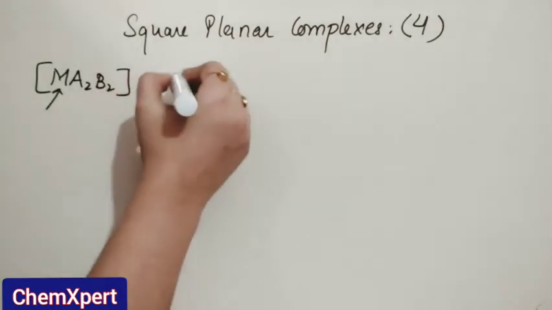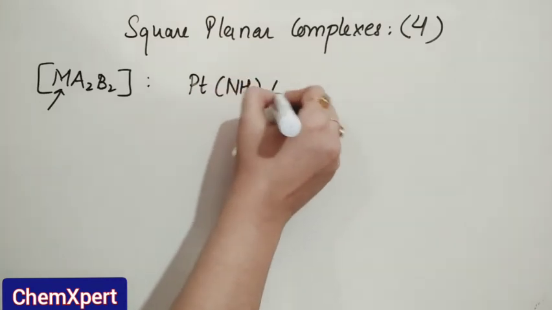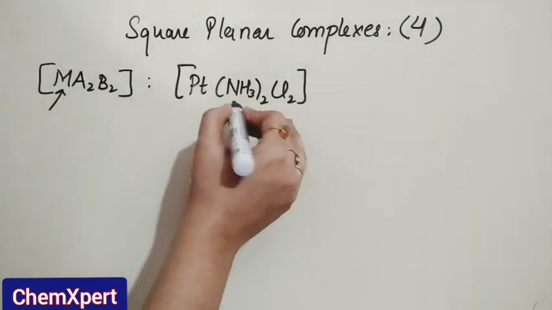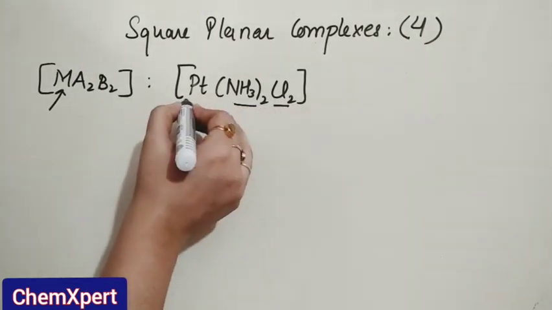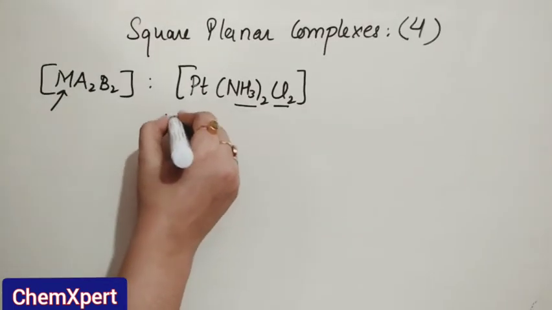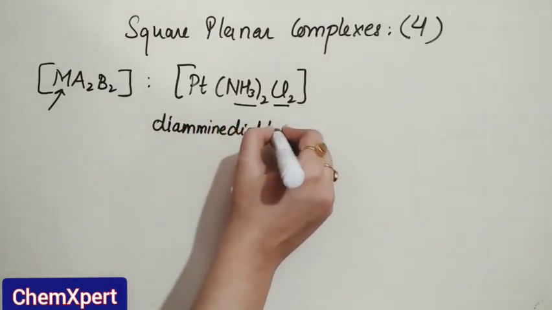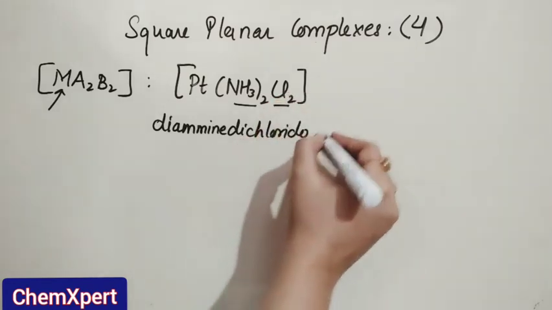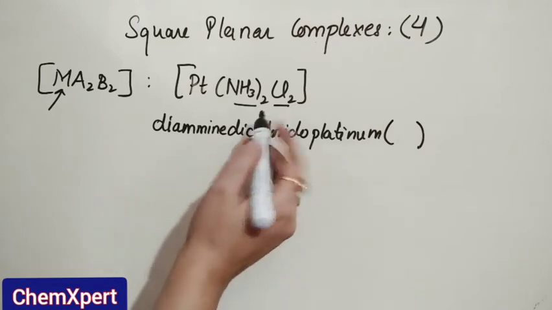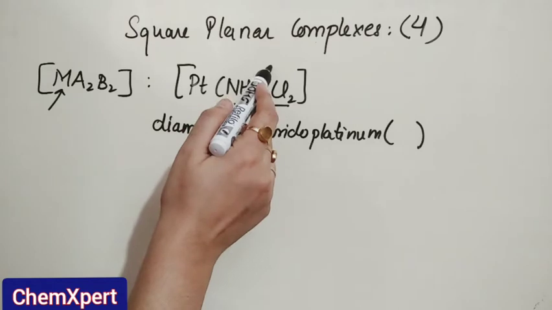For example, Pt(NH3)2Cl2. Naming accordingly, it is diamminedichloridoplatinum, with the oxidation state in brackets. NH3 is a neutral ligand, so its charge is 0, and Cl is -1.